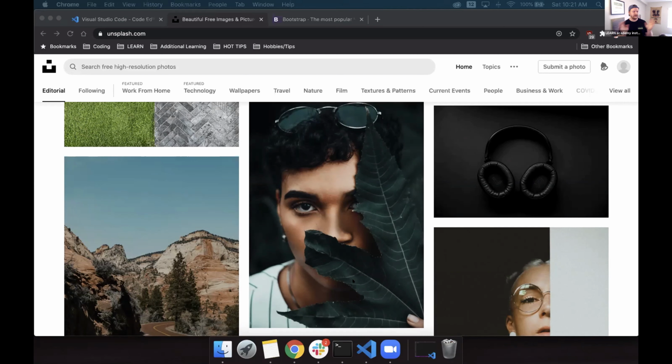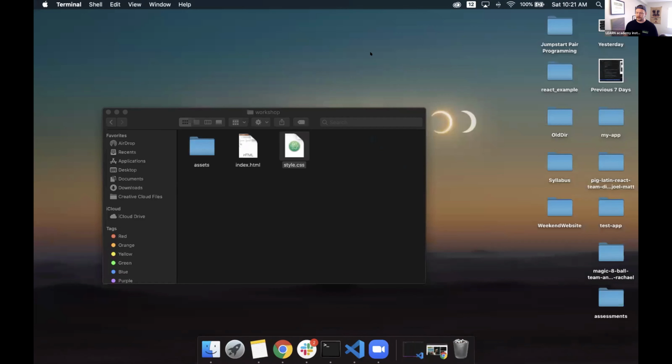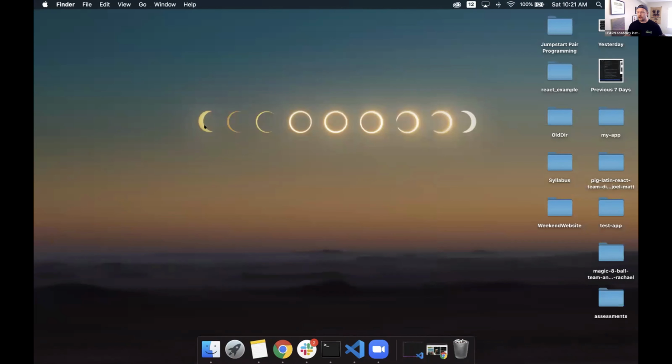So now that I've talked to you for a whole bunch here, let's actually get down to it. Let's make some stuff. So the first thing we're going to do is I'm going to minimize my browser. I'm going to close my terminal. Don't worry about this. I'm going to close this up. What I want to do is build a website, but first I'm going to have to create